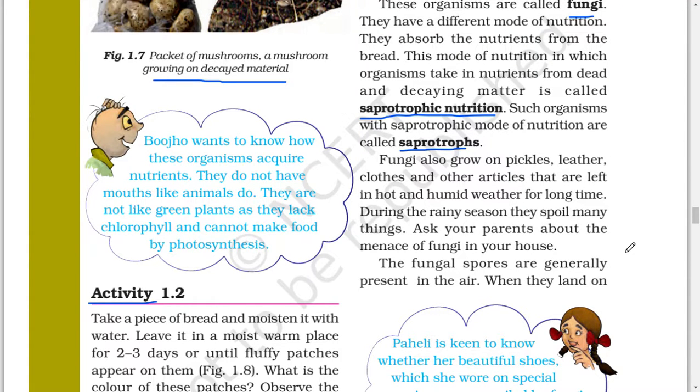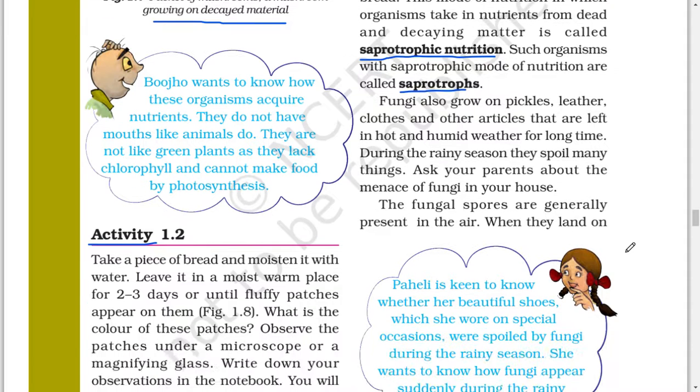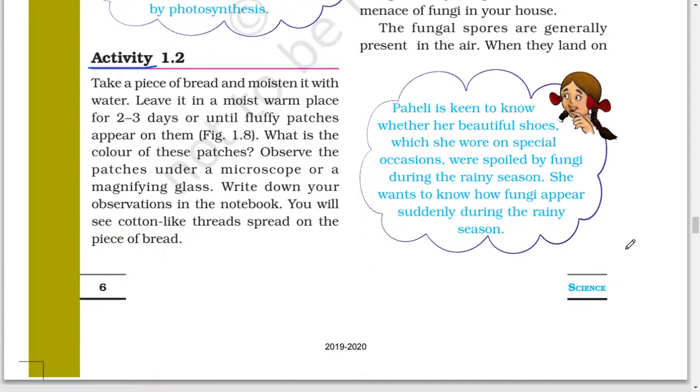Ask your parents about the maintenance of fungi in your house. The fungal spores are generally present in the air. When they land on wet and warm things, they germinate and grow. Paheli is keen to know whether her beautiful shoes, which she wore on special occasions, were spoiled by fungi during the rainy season. She wants to know how fungi appear suddenly during the rainy season.